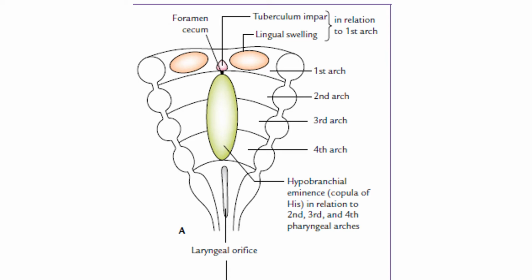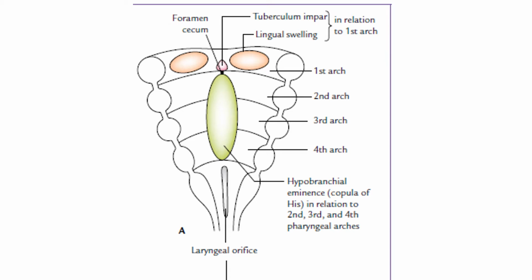This swelling is named the hypobranchial eminence, and it is related to the second, third and fourth arches. The eminence is subdivided into a cranial part related to the second and third arch, called the copula, and a caudal part related to the fourth arch. And this caudal part, from the fourth arch, forms the epiglottis.